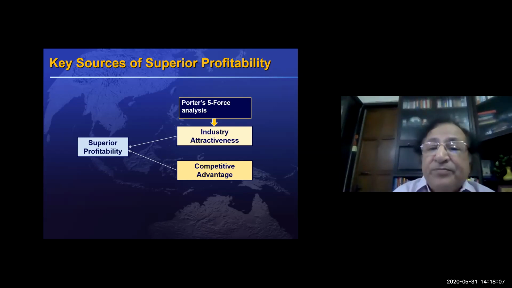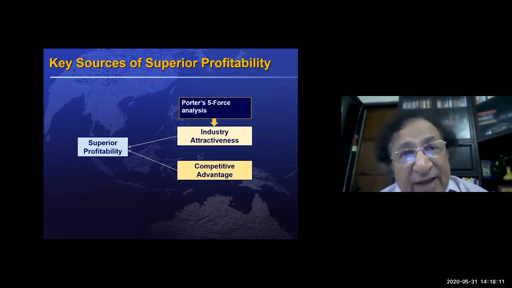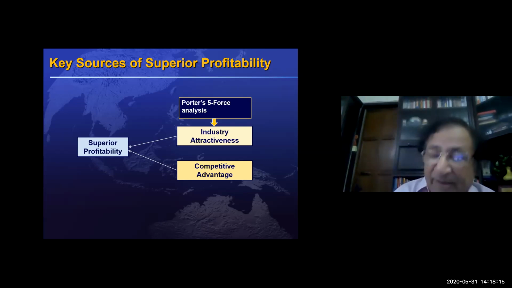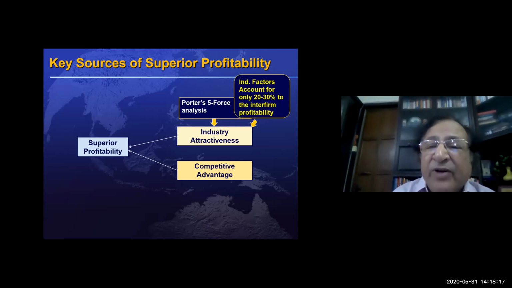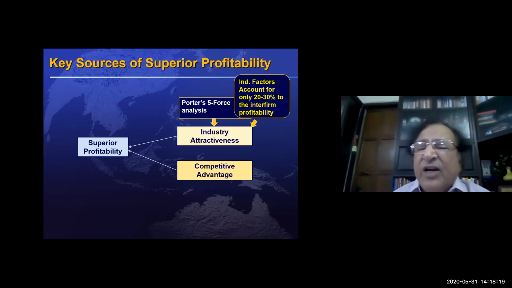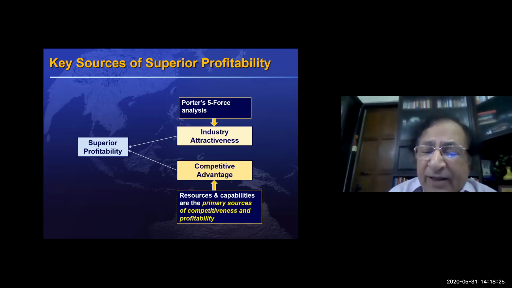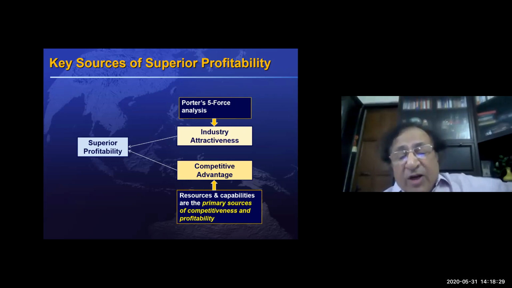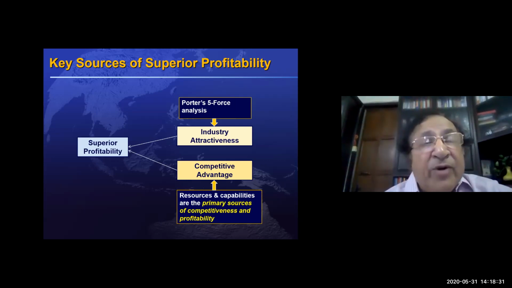But as we discussed last time also, in the same industry there are certain players which are making profit and some players which are not. Industry factors account for only 20 to 30% of the inter-firm profitability. The resources and capabilities are the primary sources of competitiveness and profitability.